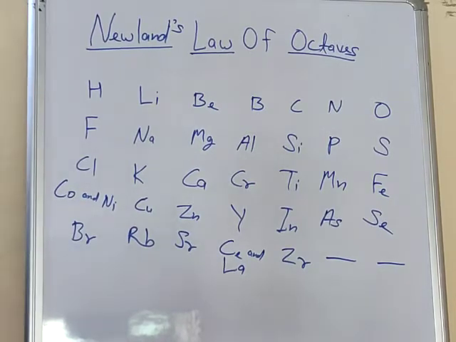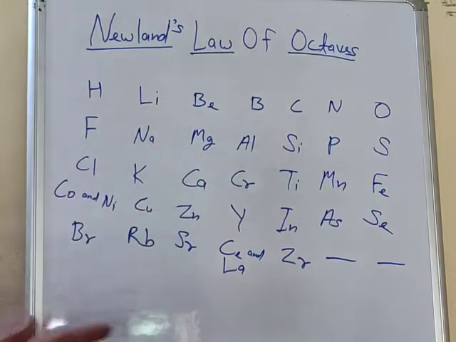Newlands' law of octaves. Scientist John Newlands in 1866 arranged the then known elements in the order of increasing atomic mass. Dobereiner also arranged the elements in the order of increasing atomic mass, and Newlands also arranged the elements in increasing atomic mass, and he said that the chemical properties of every 8th element will be the same as the first element. For example, he used music: sa re ga ma pa da ni.